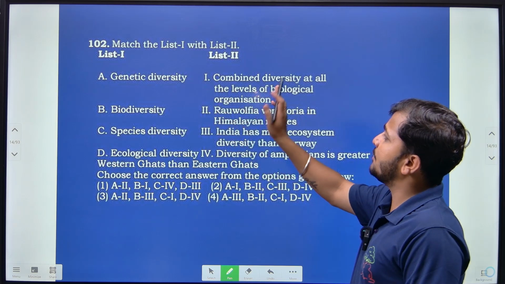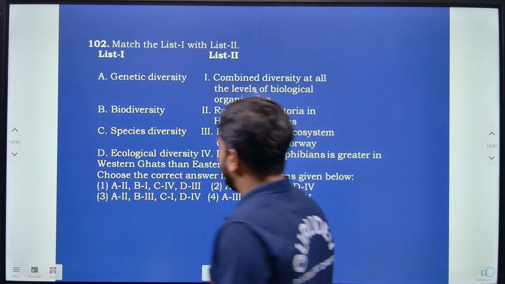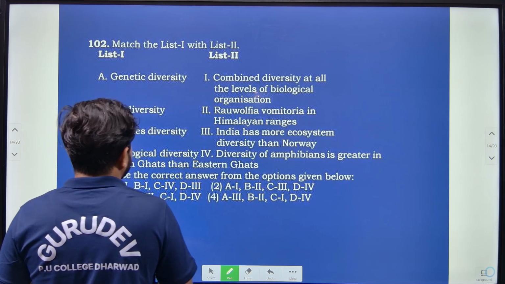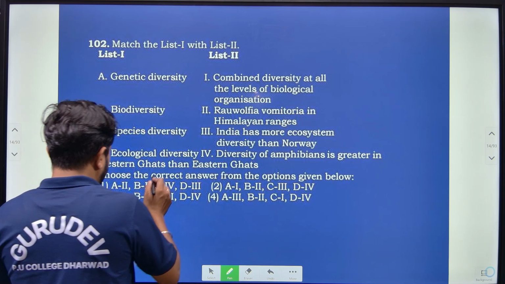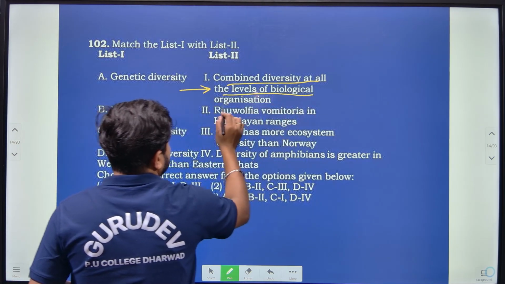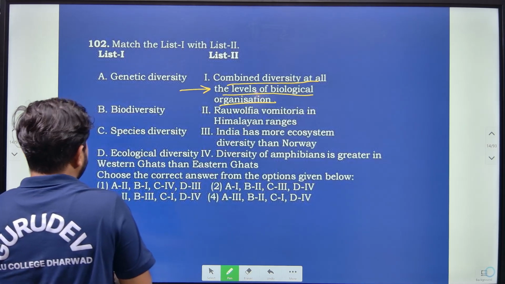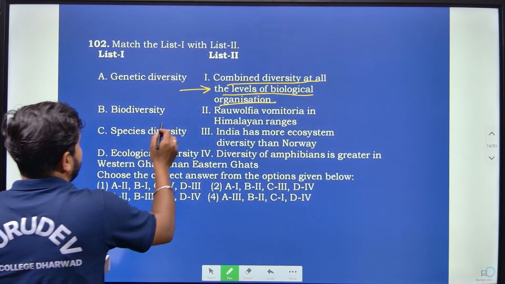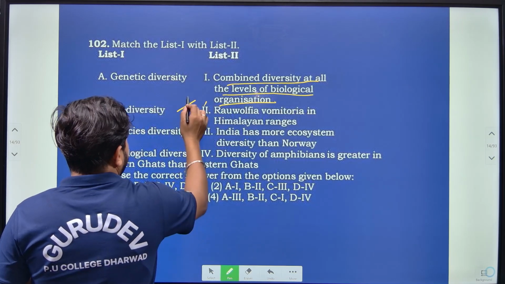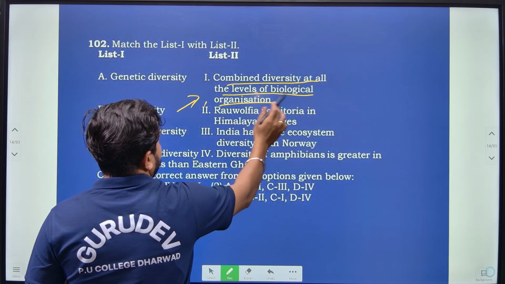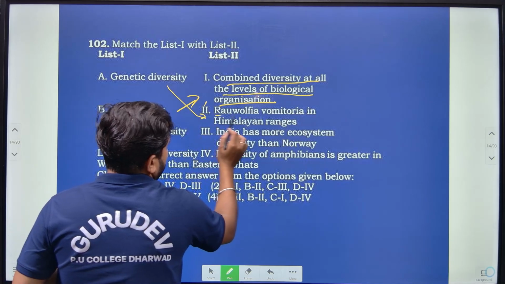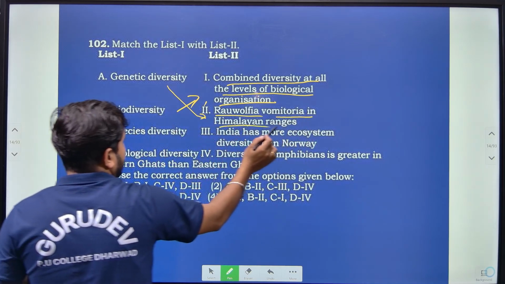Then match List 1 with List 2. We have to find the correct match. Biodiversity is the combined diversity at all levels of biological organisms. Genetic diversity is related to Rauwolfia in the Himalayan range.